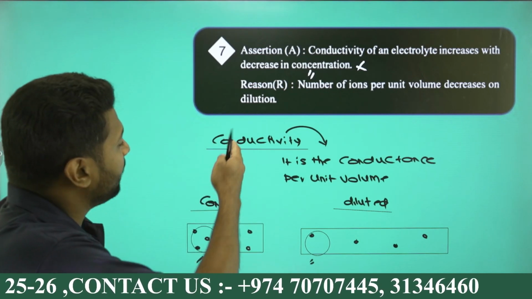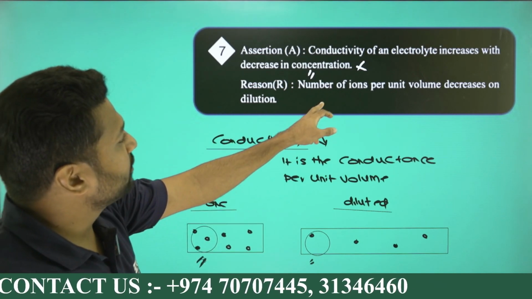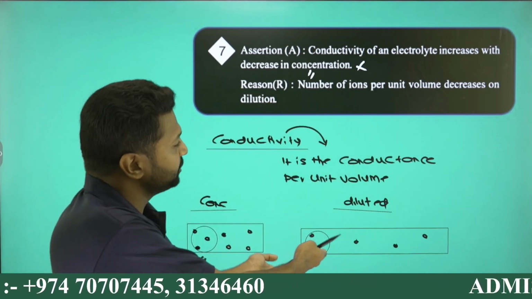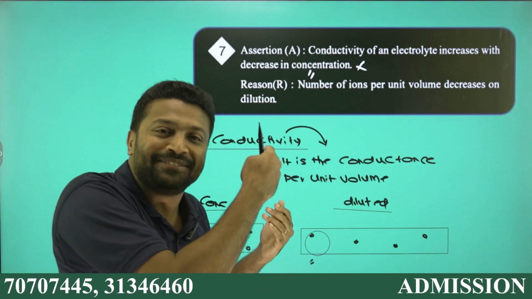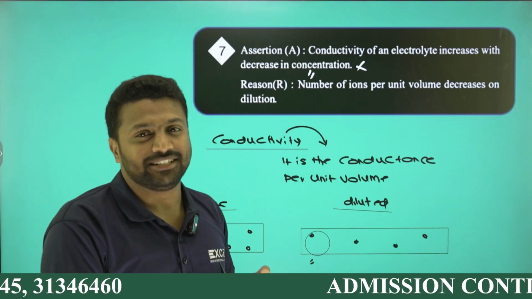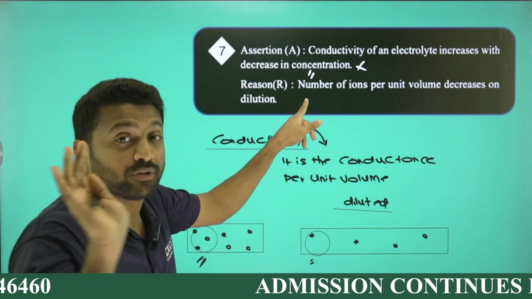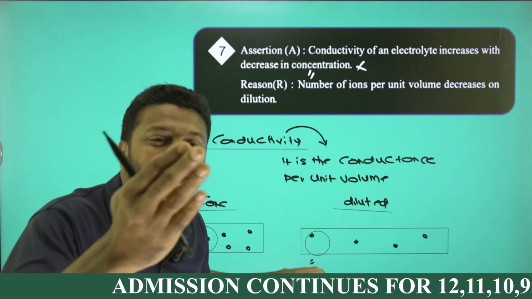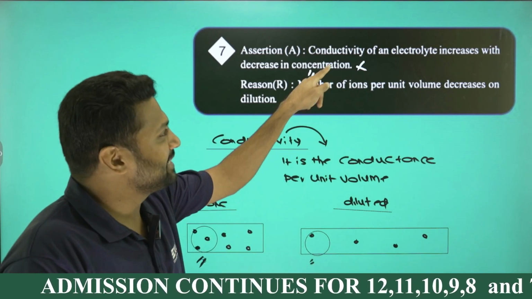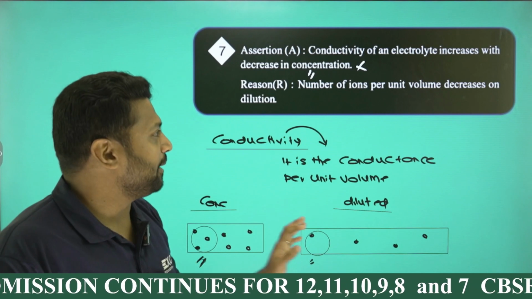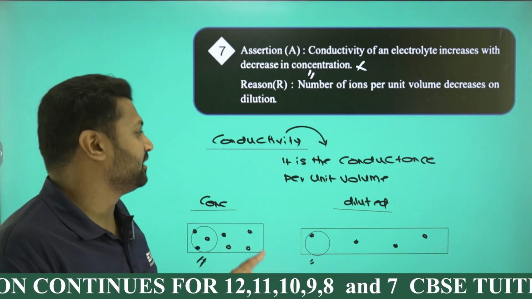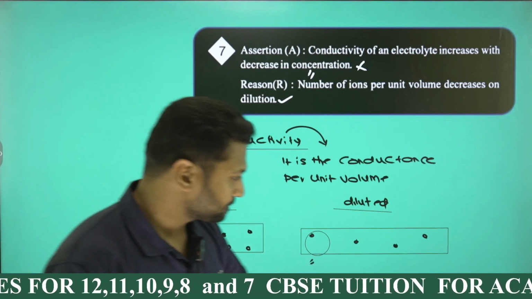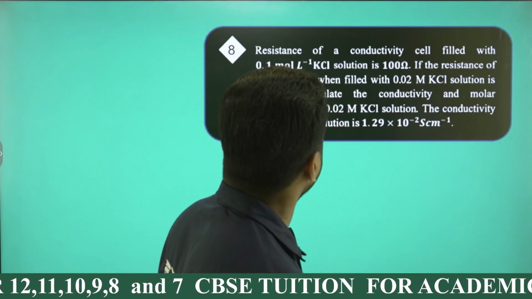And one more thing, the reason given, that the number of ions per unit volume decreases on dilution, is okay, because that is why conductivity decreases. But the conductivity increasing choice is wrong, while the number of ions per unit volume decreasing on dilution is a correct fact. So assertion wrong, reason true. Clear? Going for the next one.